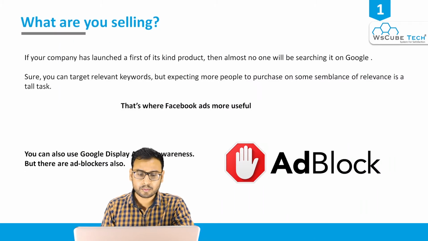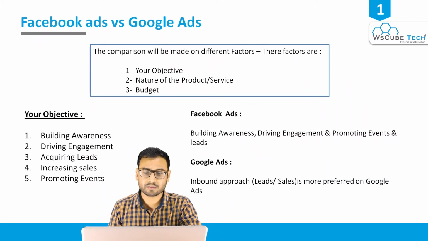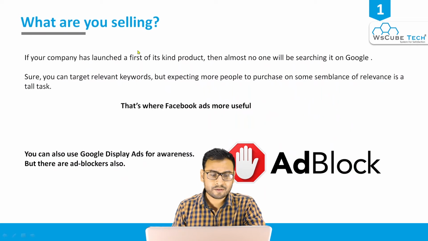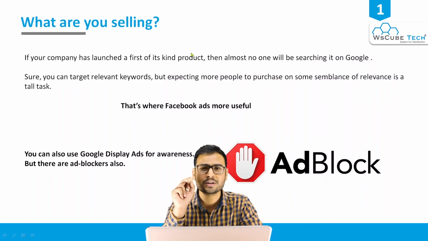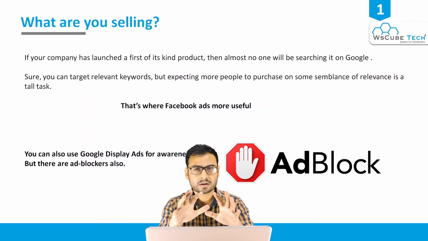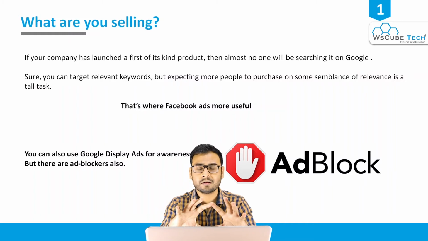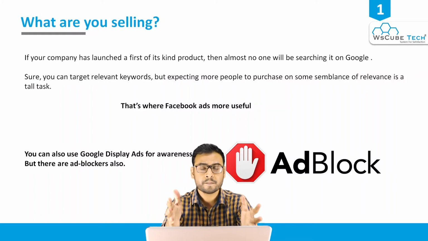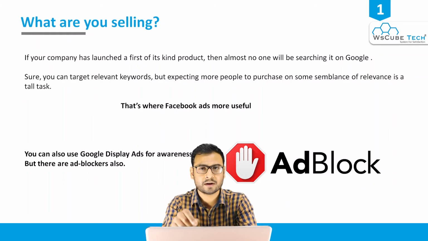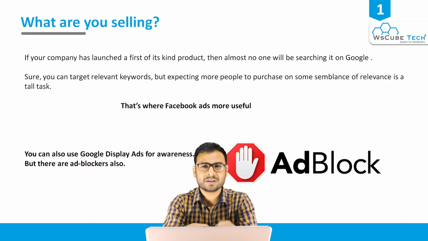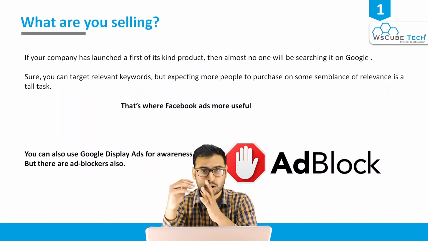Now, if we talk about the nature of the product or the service. If your company has launched a very new kind of product, first of its kind, people do not know about it and are not searching for anything around that product or service. In that case, people are not going on Google and not putting in any keywords.